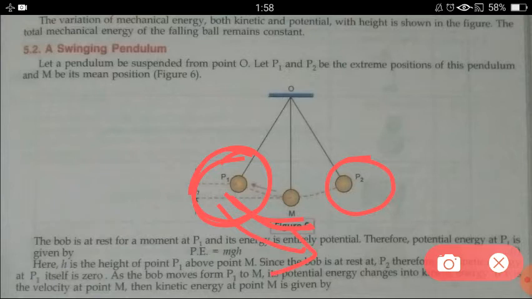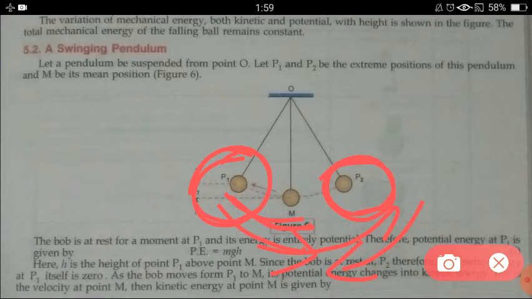But because the pendulum has some momentum, it cannot stop in the middle, but it will move to the right hand side and reach point P2. At point P2 again its kinetic energy becomes 0, and the pendulum changes its direction and tries to move to the mean position again, and that's why it moves in the opposite direction. So at the two extreme points, the kinetic energy of the pendulum is 0.